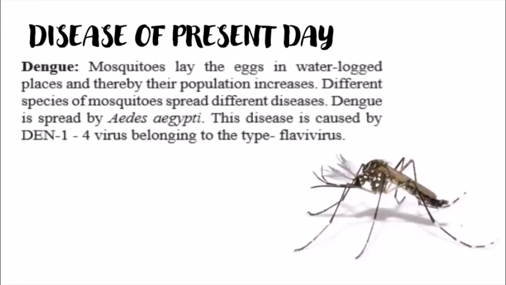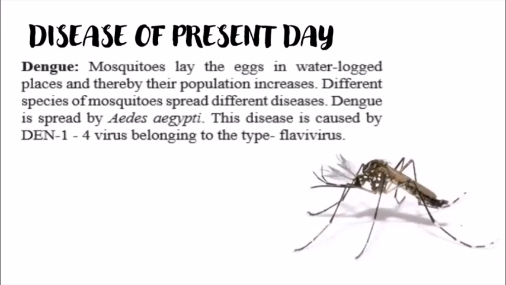First is dengue. Now, we have all heard about dengue. Dengue is a mosquito-borne disease. That is, it can be spread to humans through mosquitoes. Now, all mosquitoes do not spread dengue. It is only transmitted through an infected species of Aedes aegypti. So, if a particular mosquito of species Aedes aegypti is infected by the dengue virus, then only that particular mosquito spreads dengue.